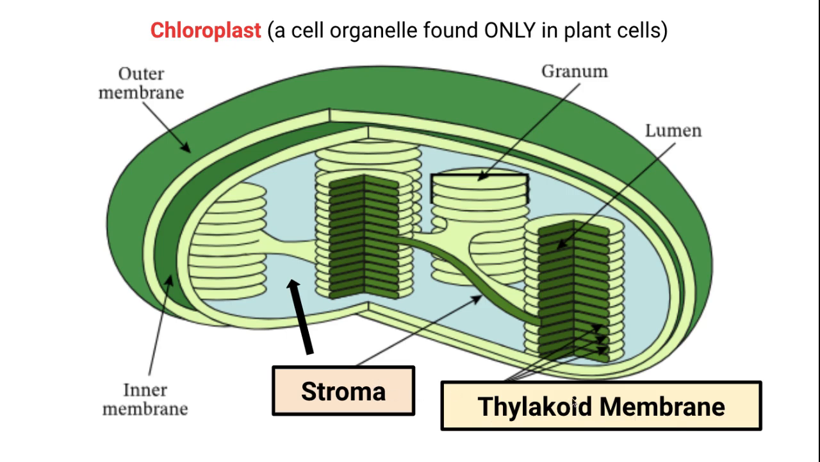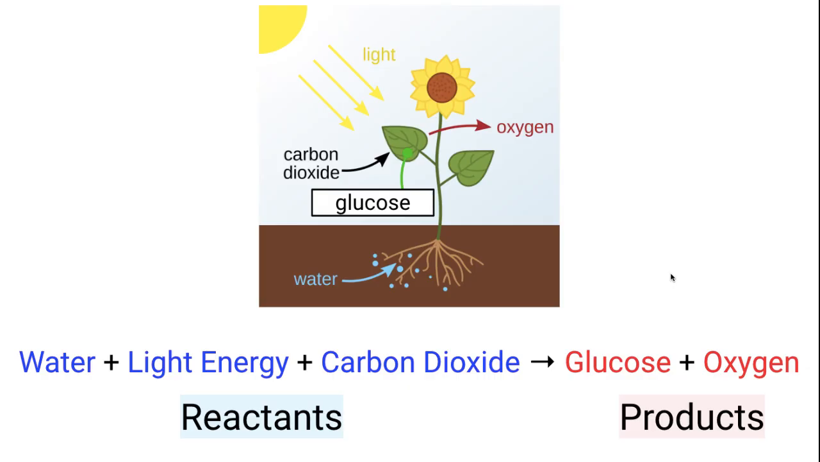These two parts of the chloroplast are important to know because the two reactions of photosynthesis occur in the stroma and the thylakoid membranes. So, the overall reaction of photosynthesis. Think about what plants need in order to grow. First, they need water. Water gets absorbed by the roots of plants. Light energy comes from direct exposure to the sun, and then carbon dioxide is found in the atmosphere.